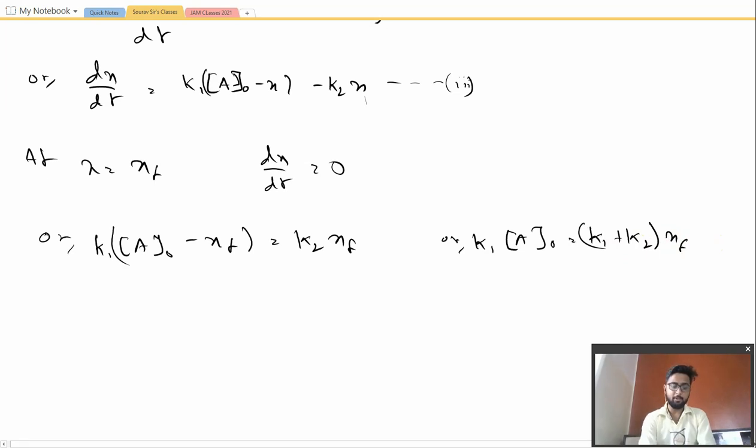We calculated the value for K1 A naught in terms of K1, K2 and XF. We are eliminating the value of A naught because we need to calculate all the values in the form of equilibrium concentration. So let us put the value for K1 A naught in the above equation. Let me show you which equation.